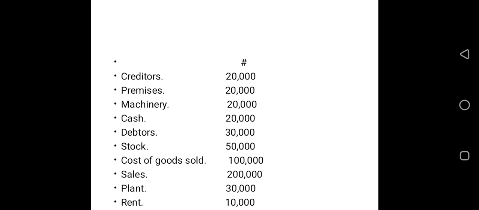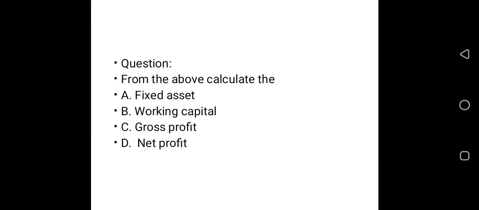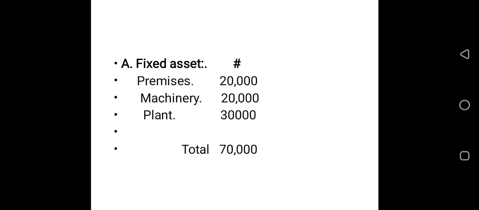We have creditors 20,000, premises 20,000, machinery 20,000, cash 20,000, debtors 30,000, stock 50,000, cost of goods sold 100,000, sales 200,000, plants 30,000, rents 10,000. Question: from the above, calculate the fixed assets, the working capital, gross profit, and net profit.